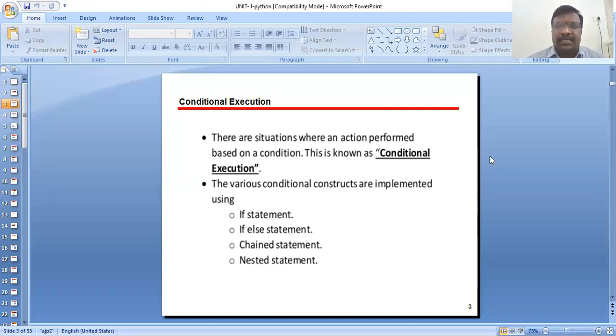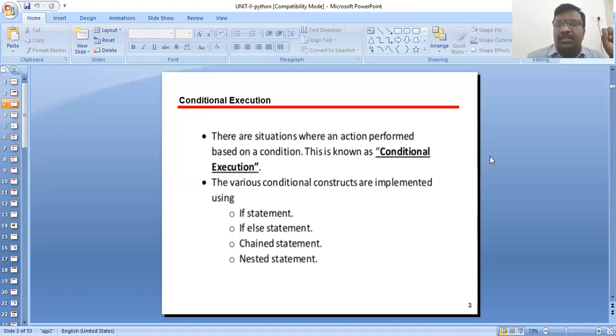Various conditional constructs are implemented using the if statement, if else statement, chained statement, and nested statements. These are the different types of statements in Python programming.